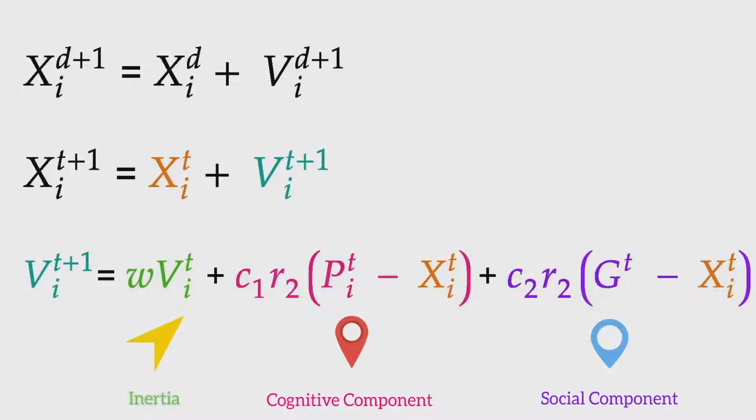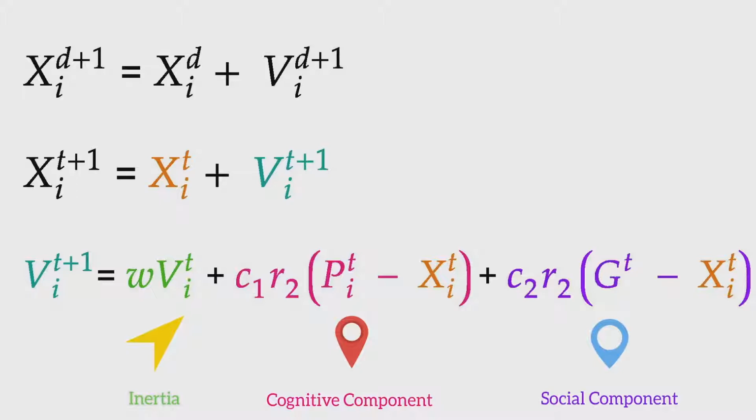Our mathematical model differs slightly from the one in the analogy. First, instead of d, we have t, or iteration. Next, the current velocity is multiplied by a variable called inertia. Last, c1 and c2 for the other two terms in the velocity vector. Inertia maintains the current velocity or current direction of movement.